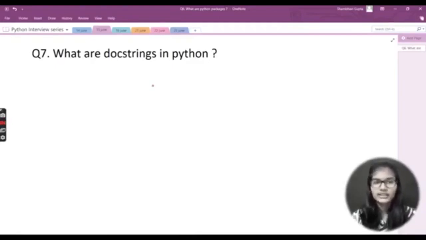This is a scenario, this is a place where you need docstrings. Docstrings are written inside the functions, and they let you know what the function is doing. This is the first use of docstrings in Python programming: docstrings are used to document inside the function. Inside the docstring you write what your function is actually doing.